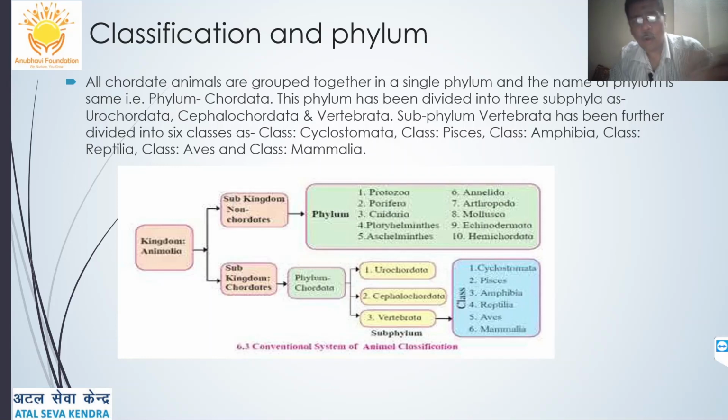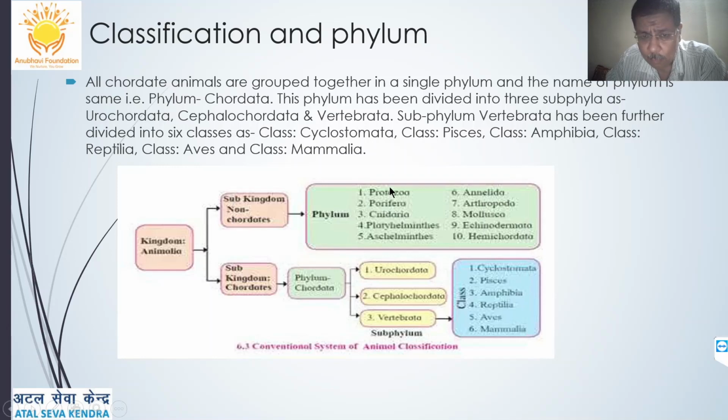So let's talk of classification and phylum. All chordate animals are grouped together in a single phylum, that is phylum Chordata. But otherwise the kingdom Animalia has been broadly classified into two subkingdoms. One is non-chordata and the other is chordata. The subkingdom non-chordata has 10 different phyla or phylum. Phyla means the subgroups which are present.